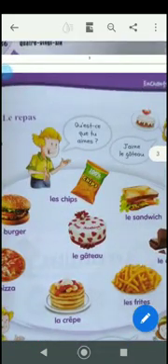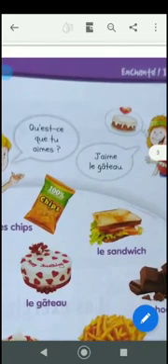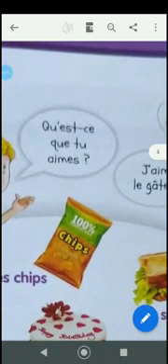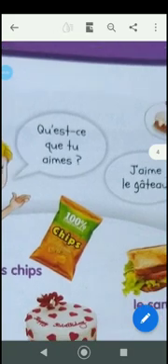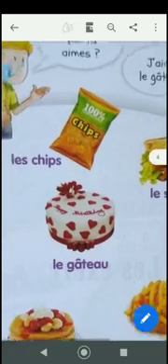Repas is the meal. Qu'est-ce que tu aimes? Now, this is what? What do you like? J'aime le gâteau. J'aime, as we have learnt, is the infinitive verb aimer, conjugated here. According to the subject pronoun, you are going to conjugate. You cannot be writing here, qu'est-ce que tu aimer, because you have not conjugated it. So according to the subject pronoun you have to conjugate it. So it is qu'est-ce que tu aimes? J'aime le gâteau means I like the cake.